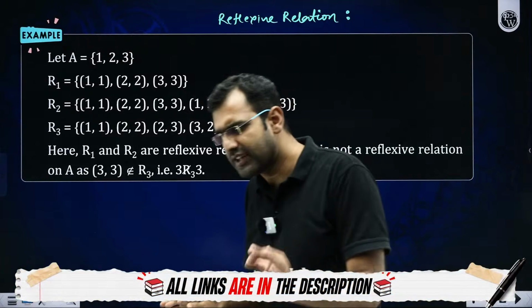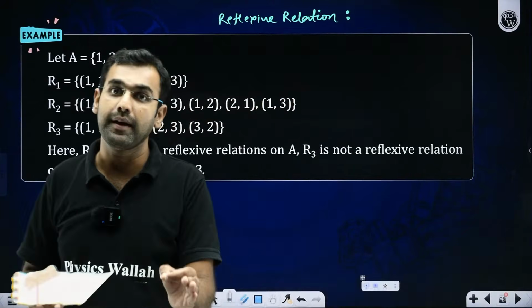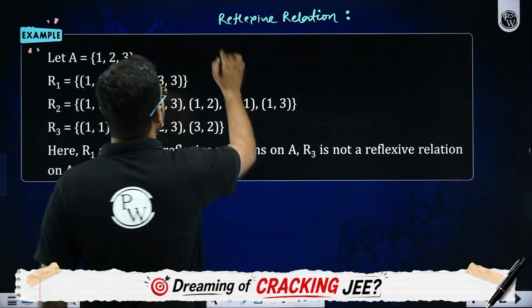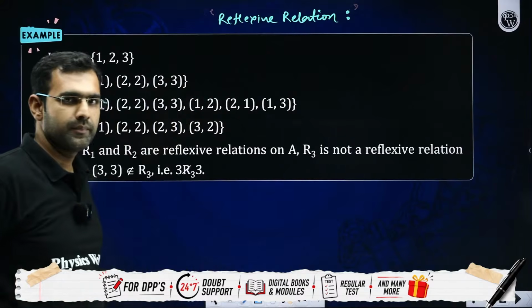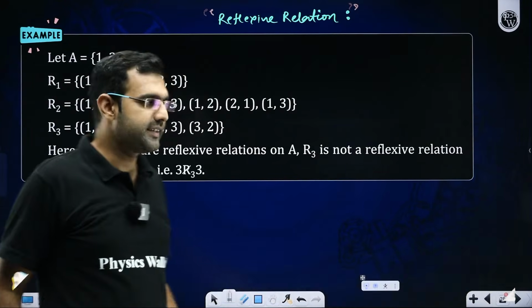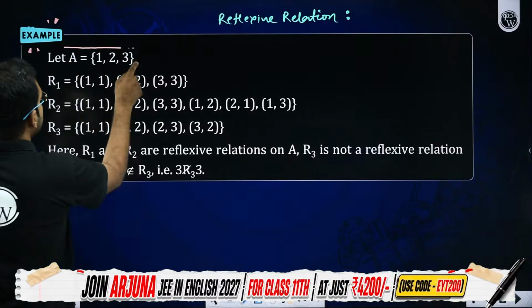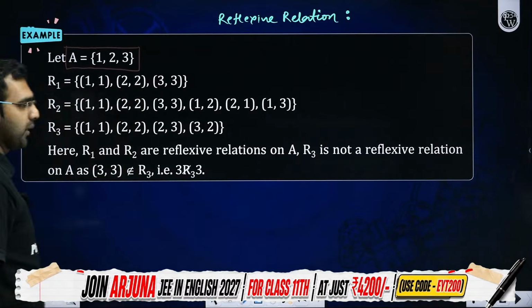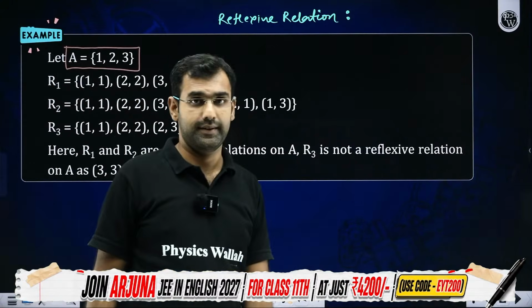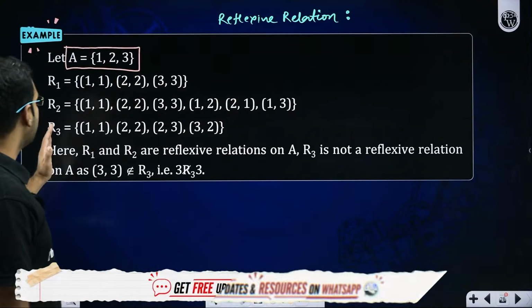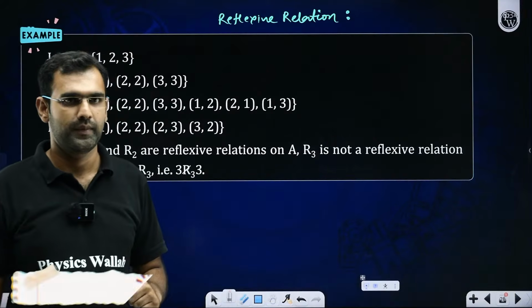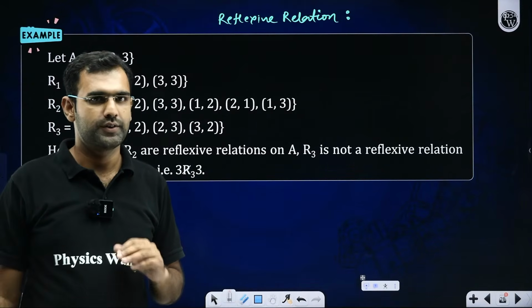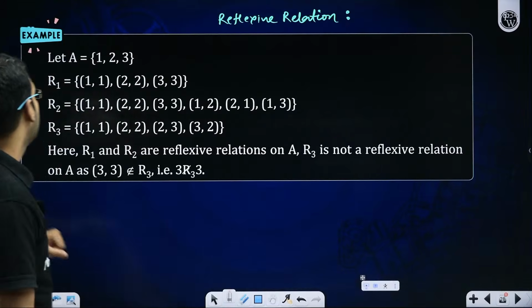If you see such a relation, if you see such a mapping, you would call it a reflexive relation. Shall I repeat that? Let's check it with some examples. Let's say there is a set A which contains these 3 elements, 1, 2, 3, and I want to verify whether these relations R1, R2, R3 are reflexive or not. So how do we do that? Let's talk about that. Everybody, please pay attention.